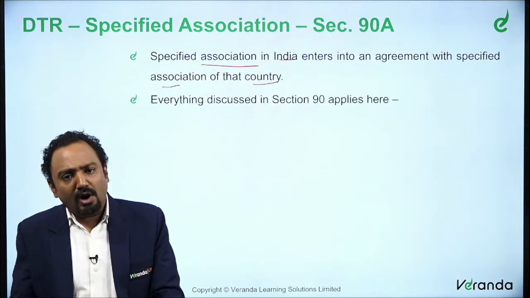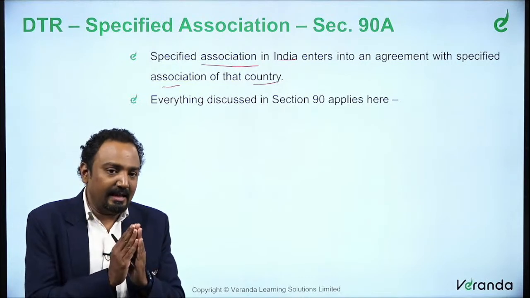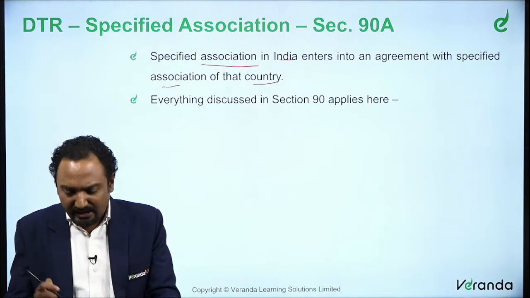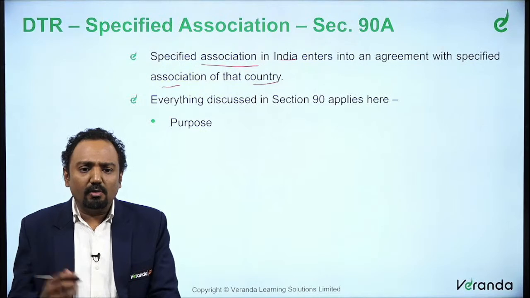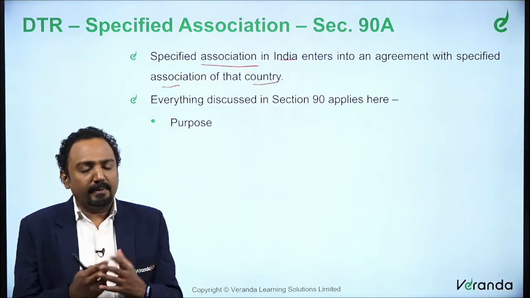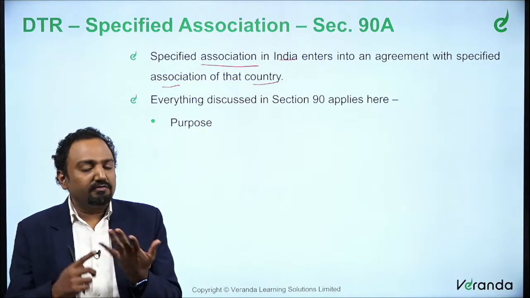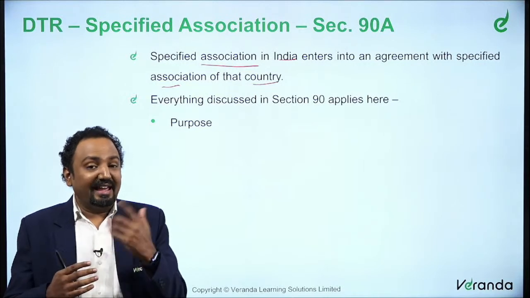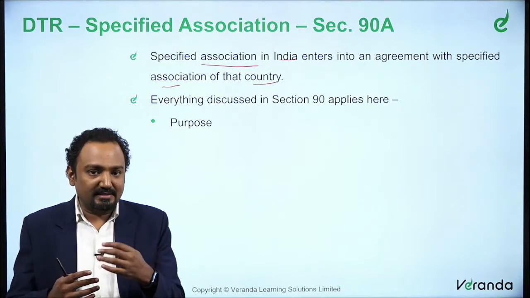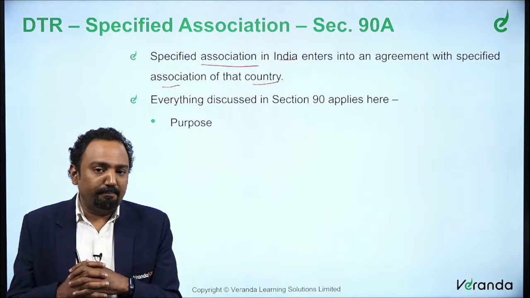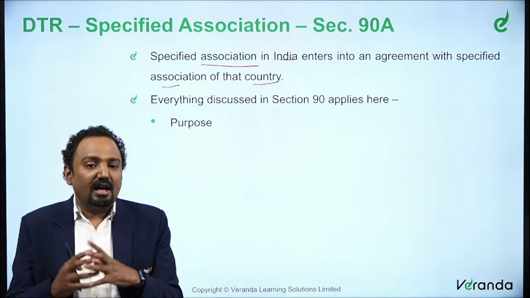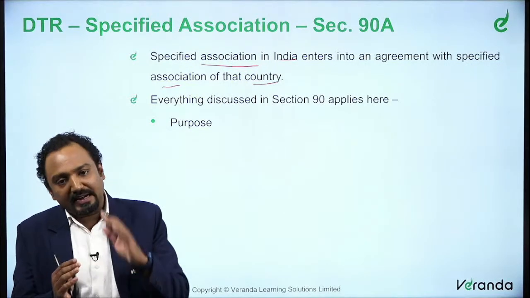Most of the policies we discussed in section 90 generally apply to section 90A also. When you say what all applies, first thing is purpose. We said providing relief, avoidance of double taxation, exchange of information, recovery of taxes. These are the four primary purposes we spoke about in section 90, and they apply here also.